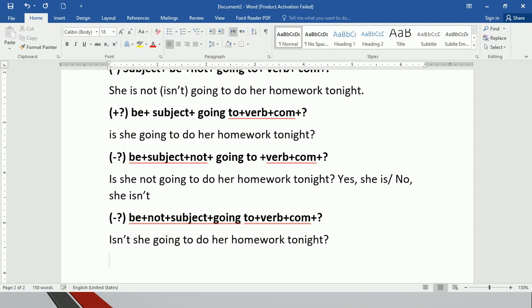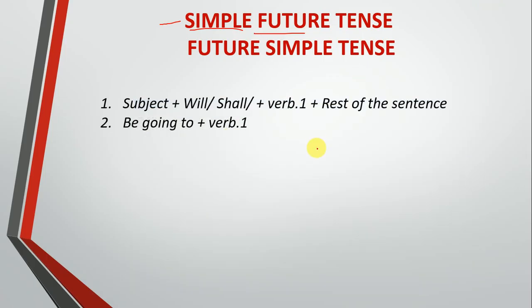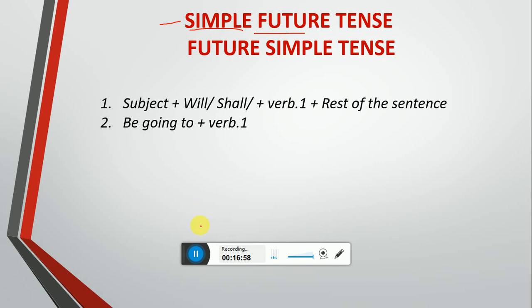One structure is left. Inshallah, we'll study that next time. This was structure. So let's move on. Why do we use this tense? So we will study the usages. So let's go through the usages.